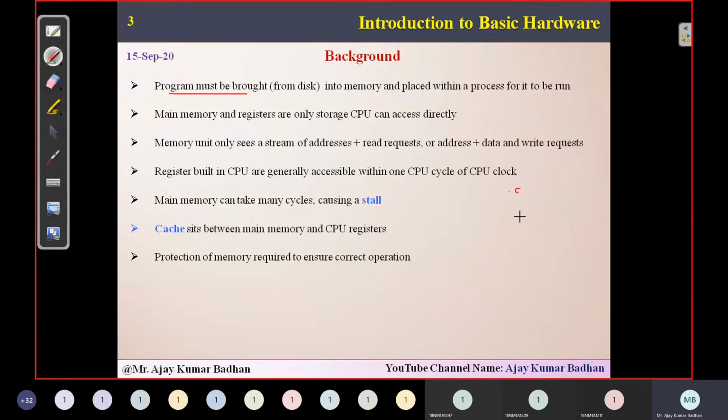From there, what happens after compiling? You convert that into an OBJ file, then that will be brought into your RAM, and then it will start executing here. So basically, the role played by the CPU is most important, because the CPU is the one which will be executing your program.